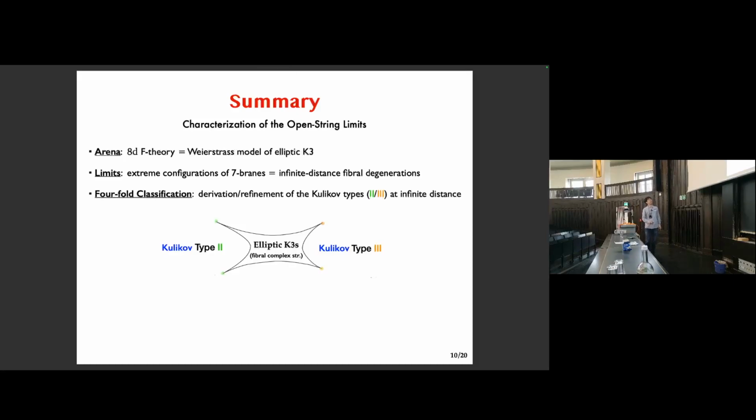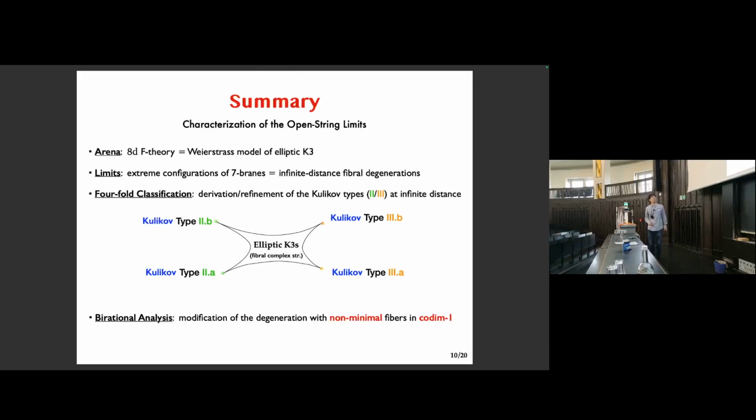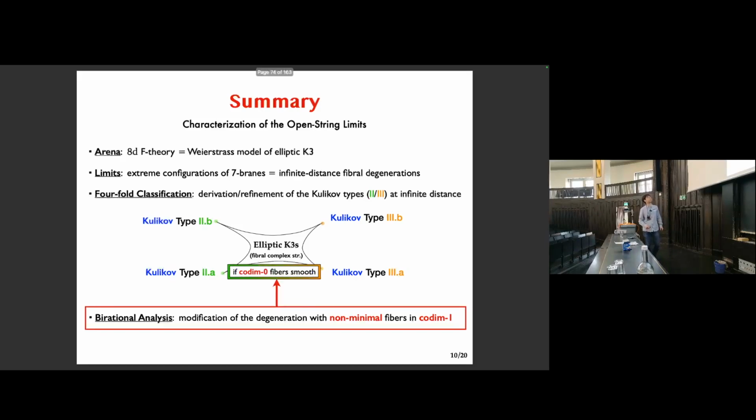And we arrive at their 4-fold classification, rederiving the Kulikov classification in the elliptic case, and even refining the Kulikov types 2 and 3, each into 2 subtypes A and B. For this purpose, we have developed an algorithm for birational analysis, by which we can systematically modify any given degeneration with codimension 1 non-minimal fibers in order to improve the singularities and eventually to make them all minimal so that we can interpret them physically.